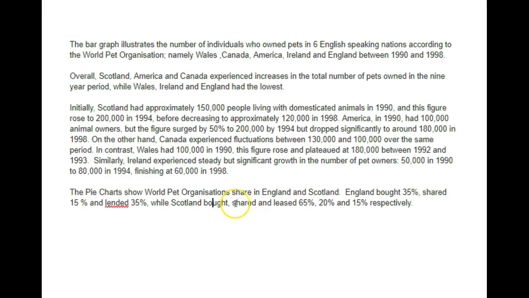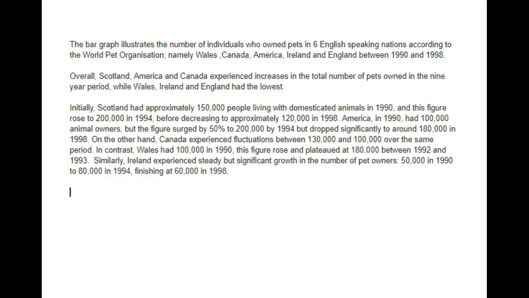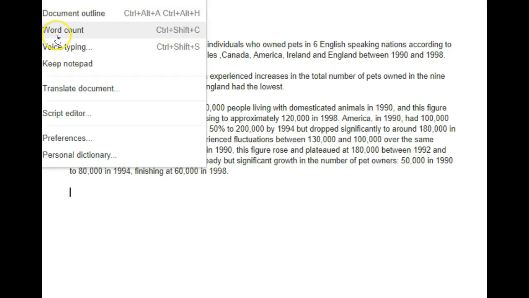So we've got bought, shared and leased, and when we say respectively, it means that the numbers apply in the same order as previously. So 65% bought, 20% shared, 15% leased. So the pie charts show World Pet Organization share, it's actually VW ownership share, in England and Scotland. England bought 35%, shared 15% and borrowed 35%, while Scotland bought, shared and leased 65%, 20% and 15% respectively. That would be correct, but we don't need it because it's part of the other graph.